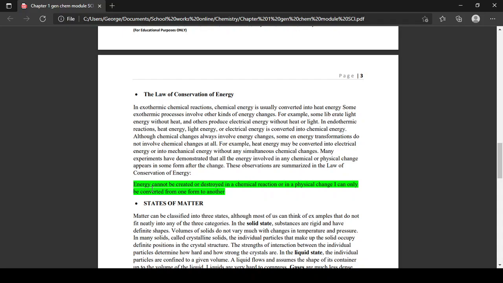Although chemical changes always involve energy changes, some energy transformations do not involve chemical changes at all. For example, heat energy may be converted into electrical energy or into mechanical energy without any simultaneous chemical changes. Many experiments have demonstrated that all the energy involved in any chemical or physical change appears in some form after the change. These observations are summarized in the law of conservation of energy. Again, energy cannot be created or destroyed in a chemical reaction or in a physical change. It can only be converted from one form to another.